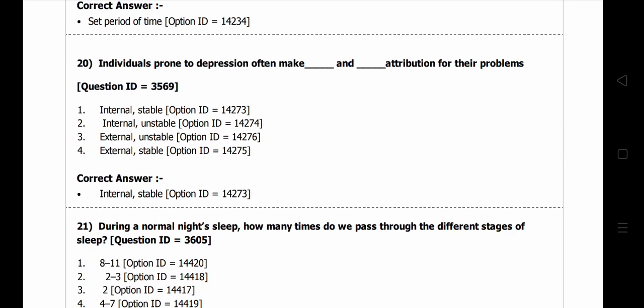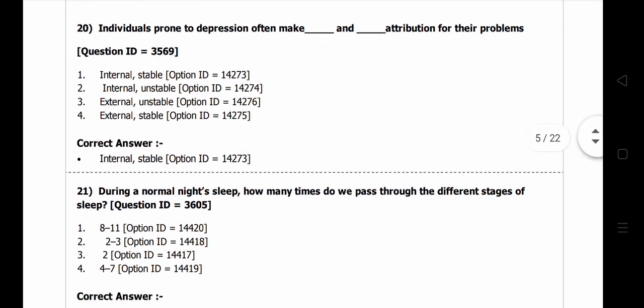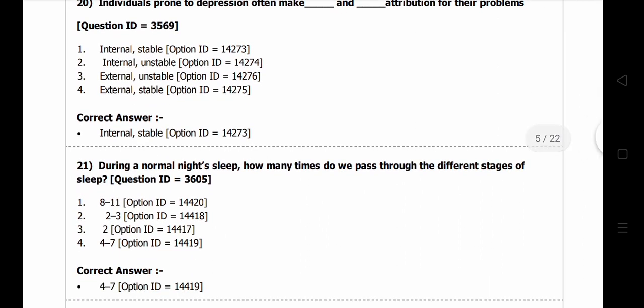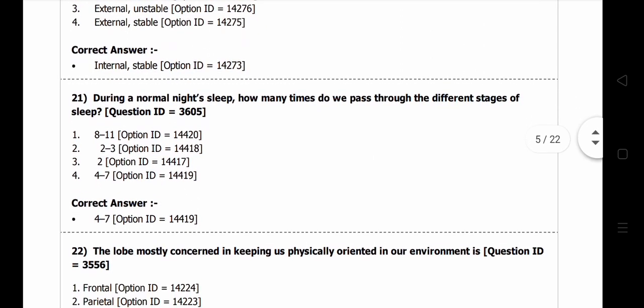So internal and stable attribution. So we have to understand the question here. Option 1 is the right answer for this.